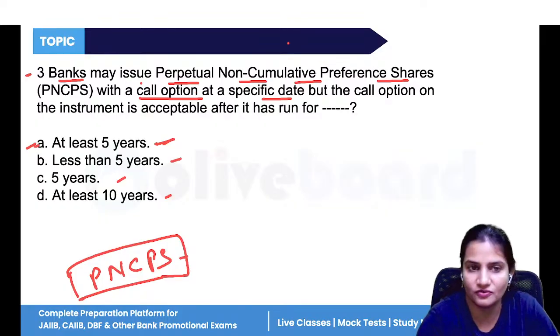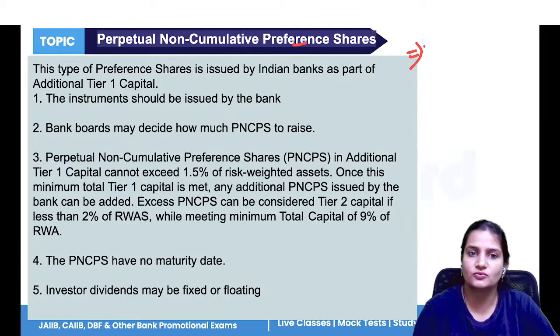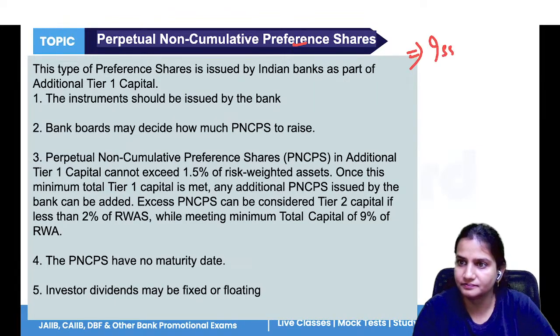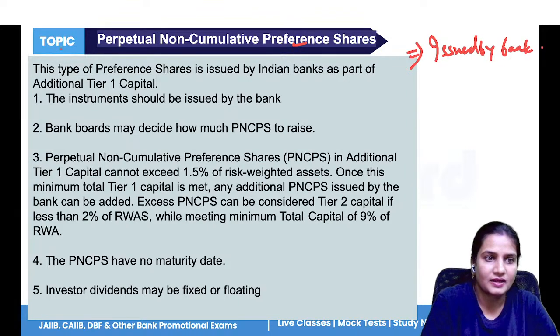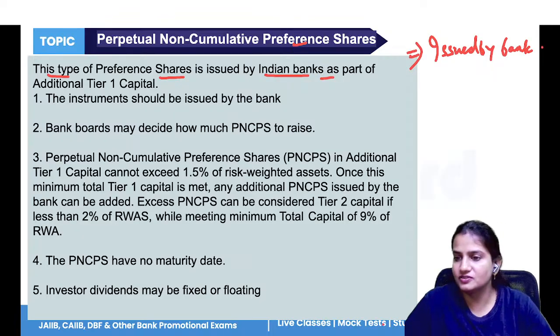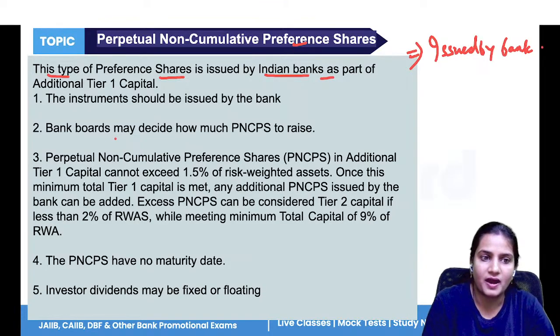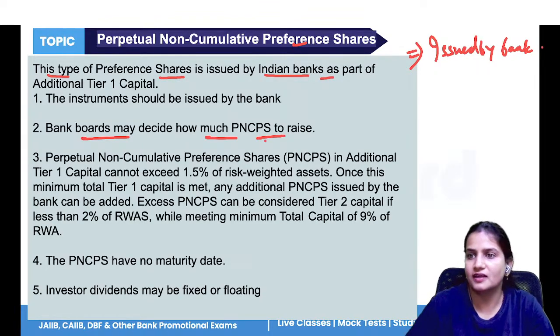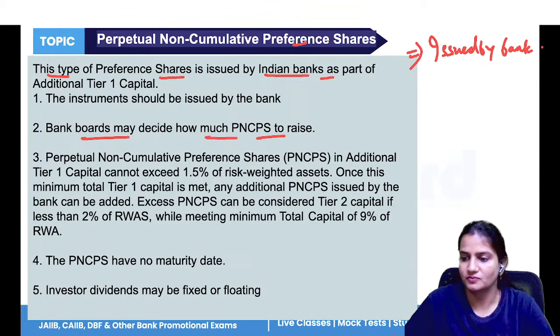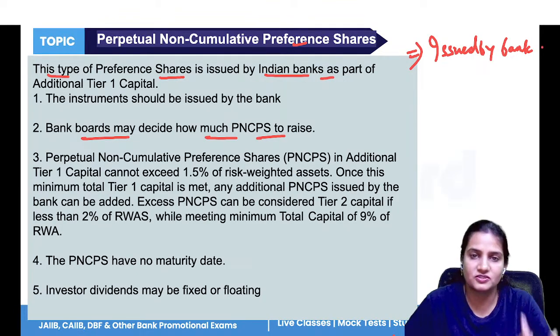Now, what is PNCPS? Remember, PNCPS is only issued by banks. This type of preference share is issued by Indian banks as a part of additional Tier 1 capital. The bank's board of directors will decide how much PNCPS they have to issue.